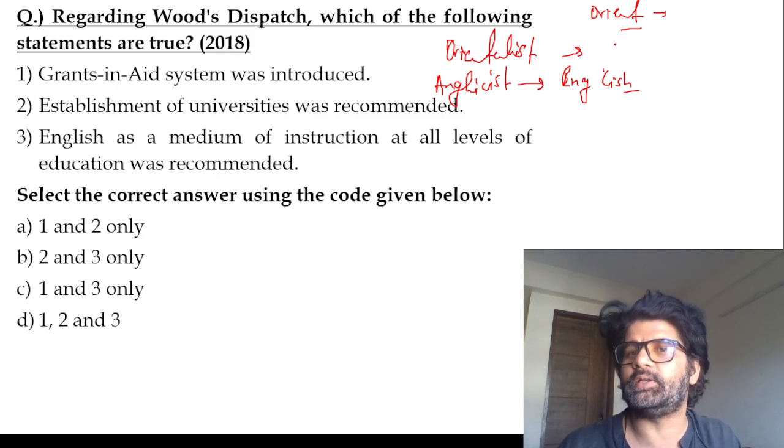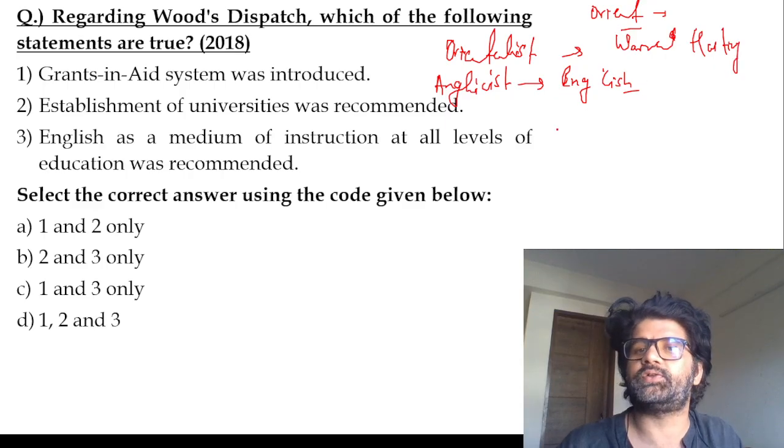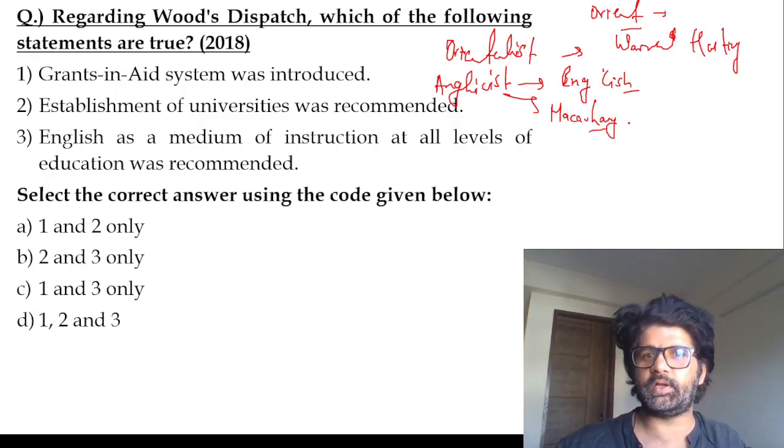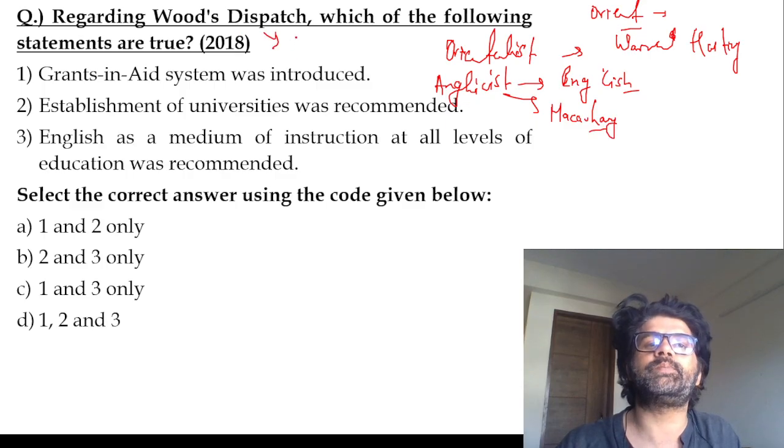So these were Orientalists. Even Warren Hastings was an Orientalist. You may feel like Raja Ram Mohan Roy is an Orientalist. No, he was an Anglicist. Macaulay was an Anglicist. So he came up with this Macaulay Minute of 1835 where he said English will be here, there, everywhere. Then came the Wood's Dispatch of 1854.